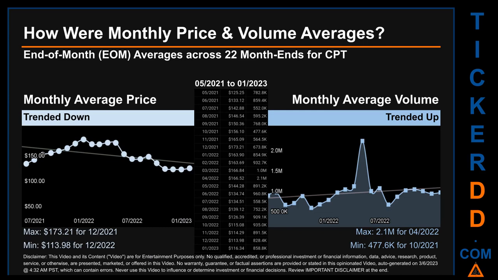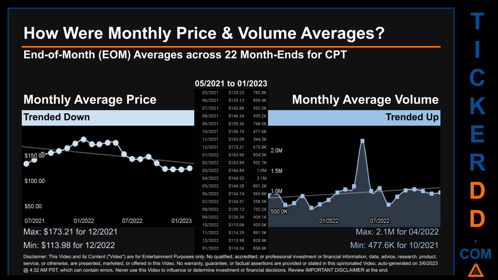How were price and volume averages for CPT? Across 447 trading days, there were a total of 22 month ends, of which monthly averages for daily price and volume were calculated. Overall, monthly price average trended down while monthly volume average trended up.